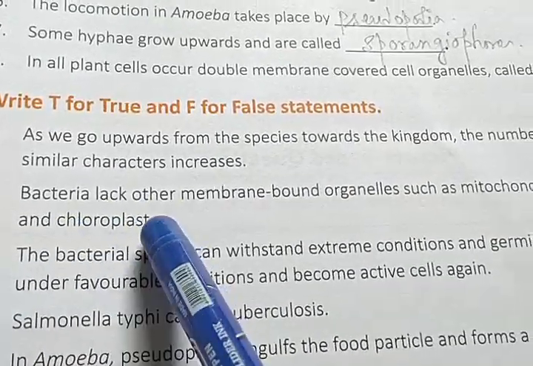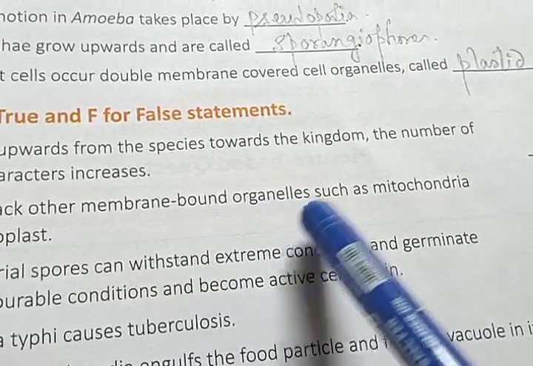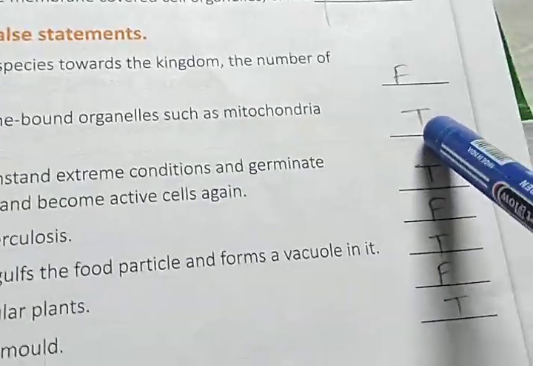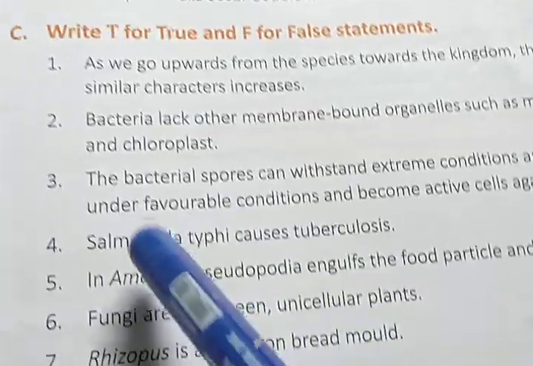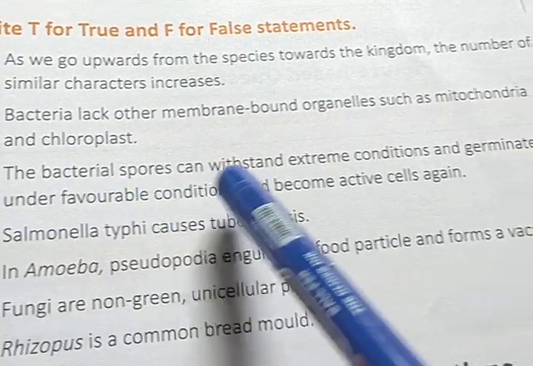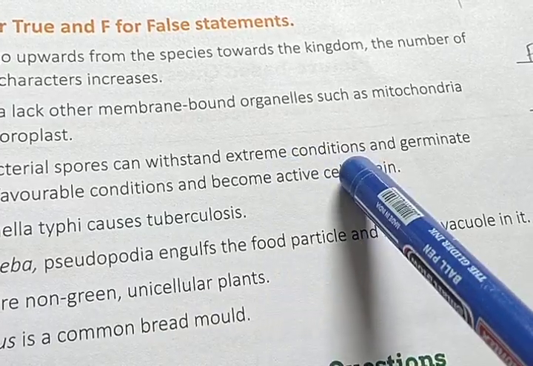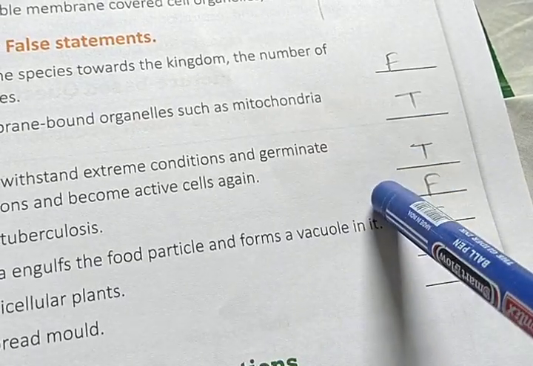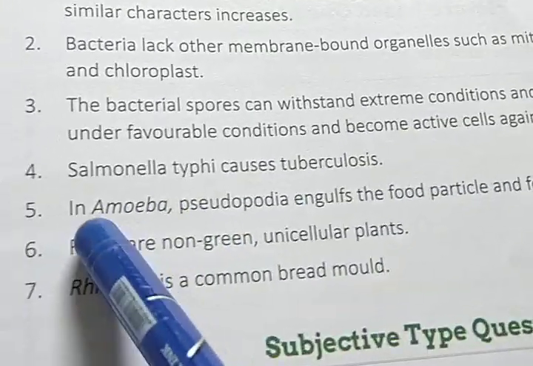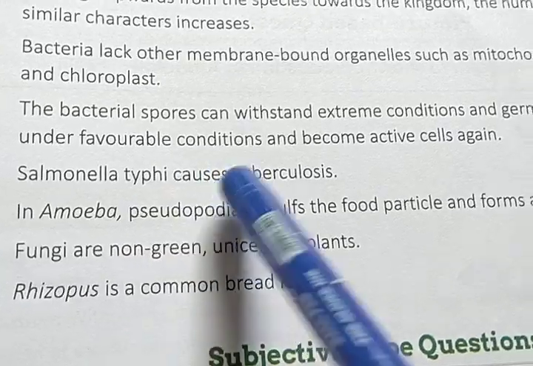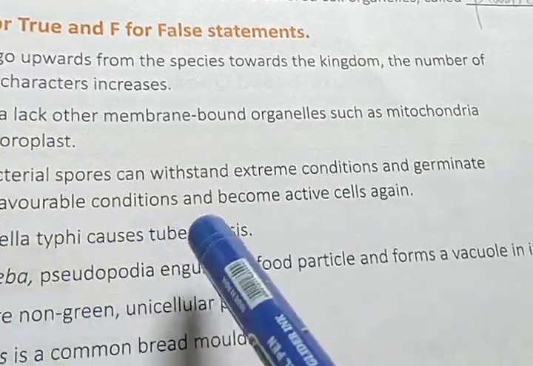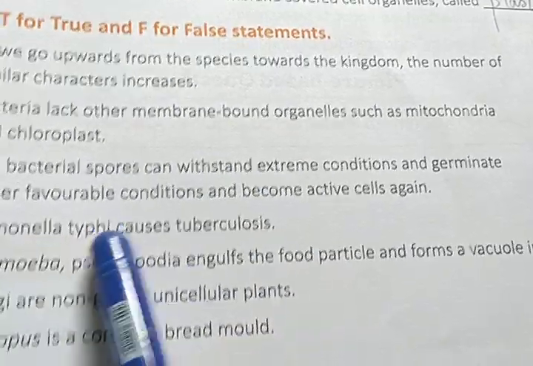Next, bacteria lack membrane-bound organelles such as mitochondria and chloroplast. Answer will be true. The bacterial spores can withstand extreme conditions and germinate under favorable conditions and become active cells again. Answer will be true. Salmonella typhi causes tuberculosis. Answer will be false because it causes typhoid.